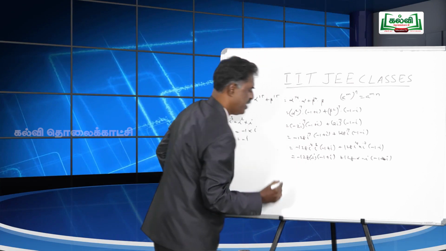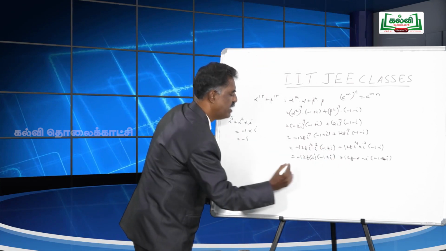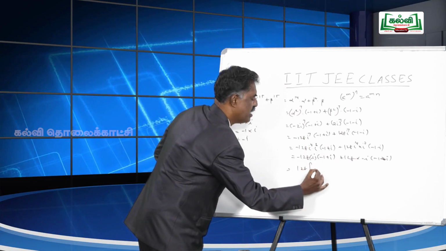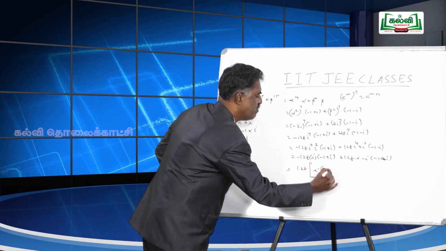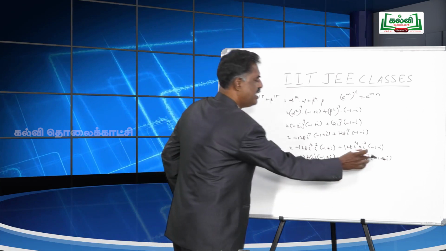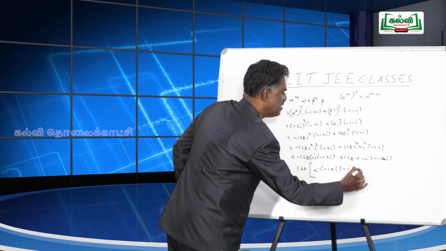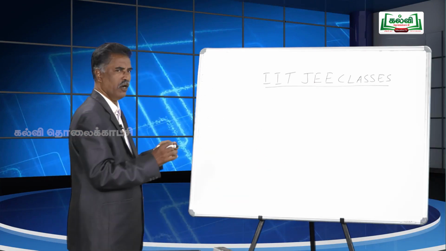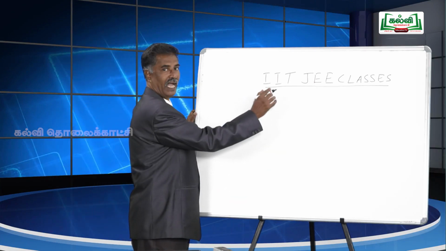Now, you take 128 common. So, 128 into minus of minus i becomes i into (minus 1 plus i), then here minus i into (minus 1 minus i). Okay, students. Now, you have 128 i common.